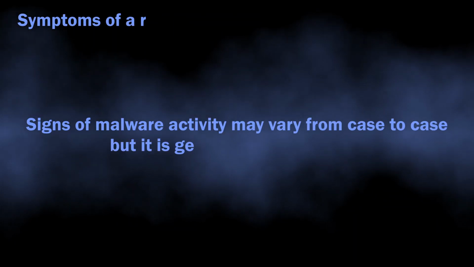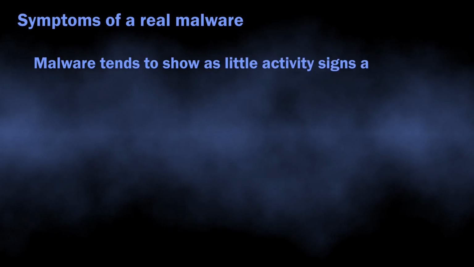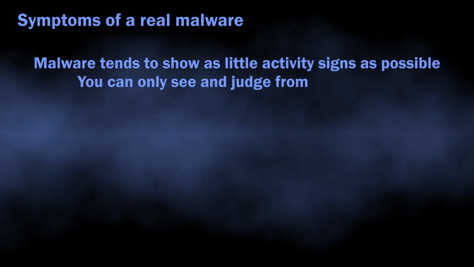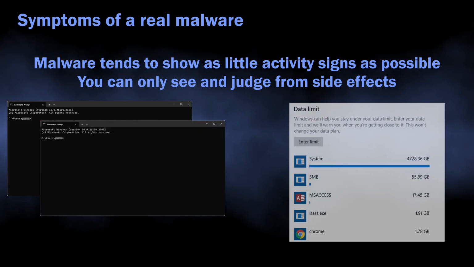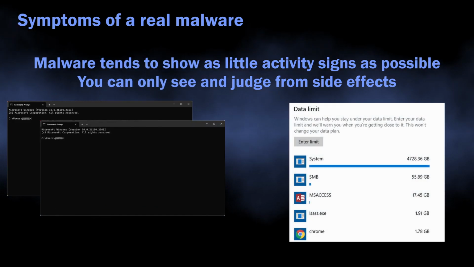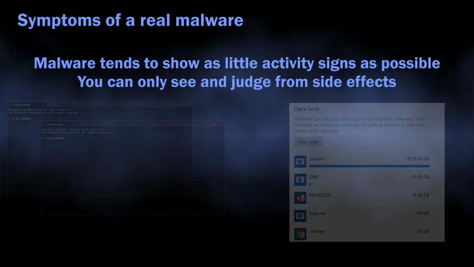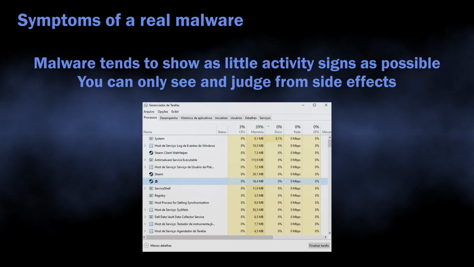As for the symptoms that you may notice, they are mostly meager and unremarkable. Malware tries to leave as few visible clues as possible so it can stay undetected for longer. However, you can see console windows blinking from time to time, your internet traffic consumption getting exponentially higher, and a lot of strange processes popping up in the task manager.